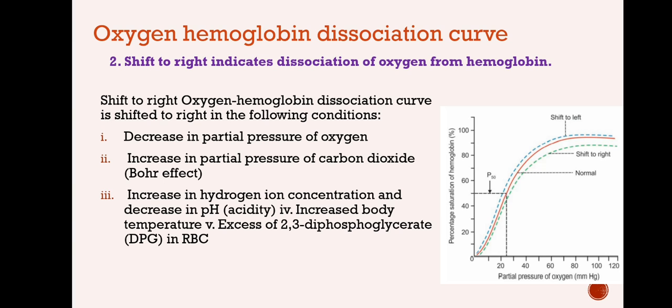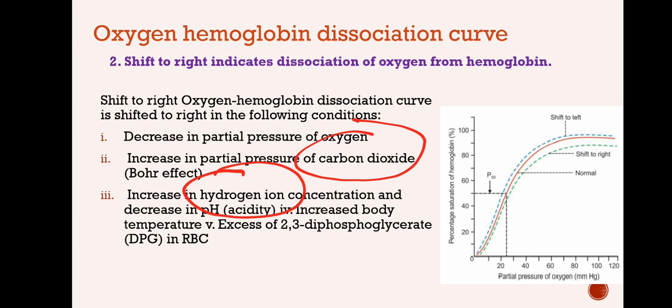And if you just refer to that, it will give you an idea why the shifting of the curve to the right takes place, why oxygen dissociation from hemoglobin takes place. Whenever there is an increase in the carbon dioxide level, the hydrogen ion concentration will also increase, because carbon dioxide will combine with water forming carbonic acid, which will dissociate into bicarbonate ion and the hydrogen ion.